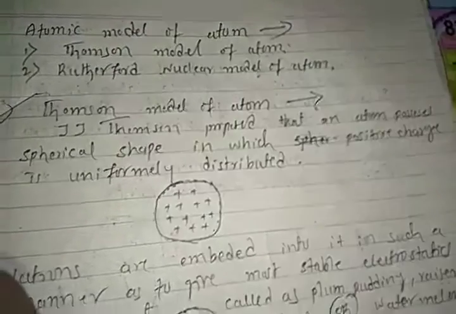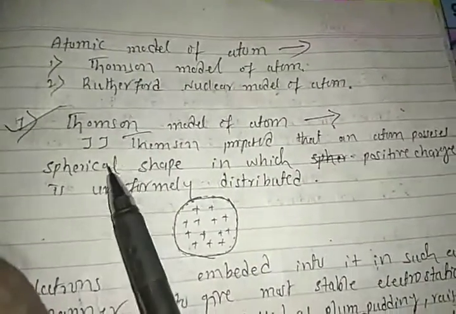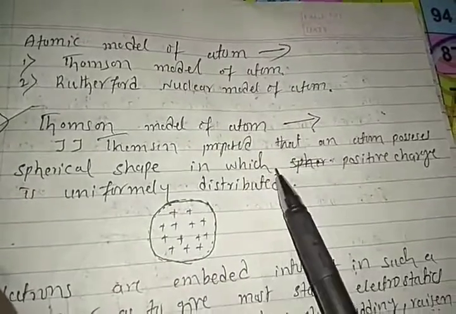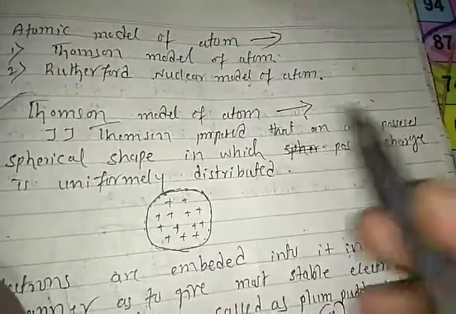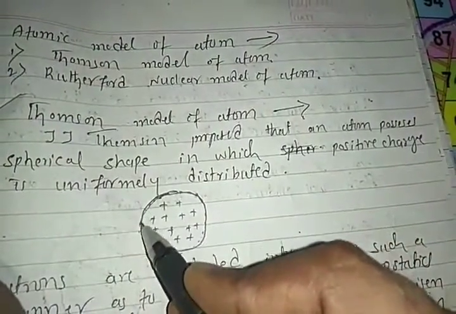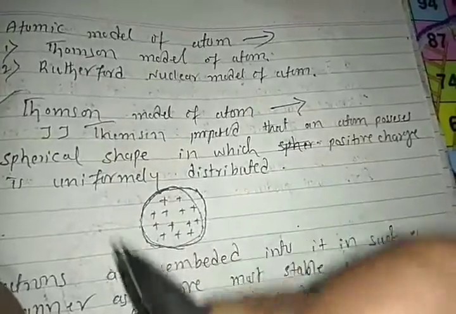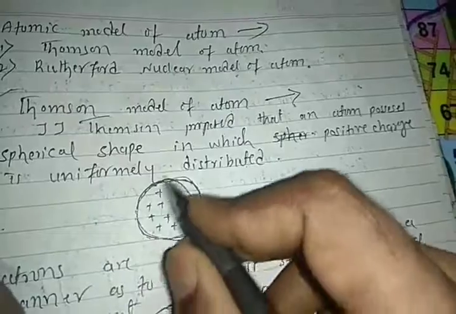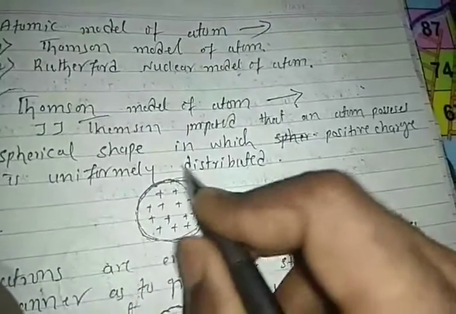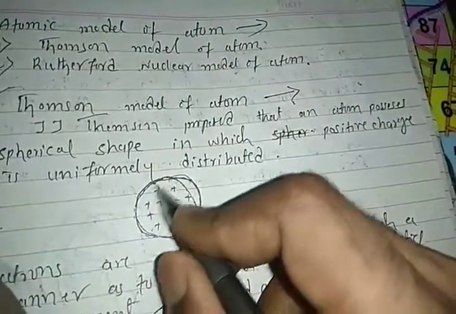the atom possesses a spherical shape in which positive charge is uniformly distributed. The atoms are in a spherical shape, right? In this spherical shape, a large number of positive charges are distributed widely. They are uniformly distributed, overall inside the atom. They are distributed like this.